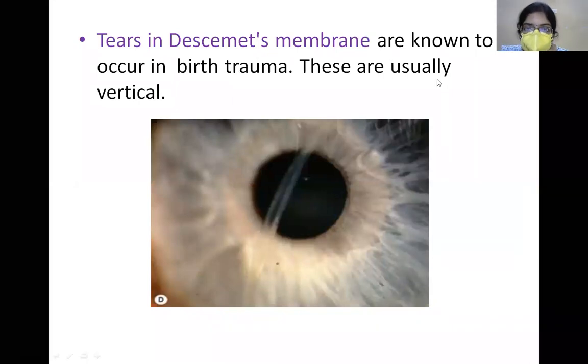Now, what about tears in the Descemet's membrane? So here you can see there is a tear in the Descemet's membrane. They usually occur in birth trauma, especially when there is forceps delivery. Usually there is a tear in the Descemet's membrane, and these tears are usually vertical in direction.